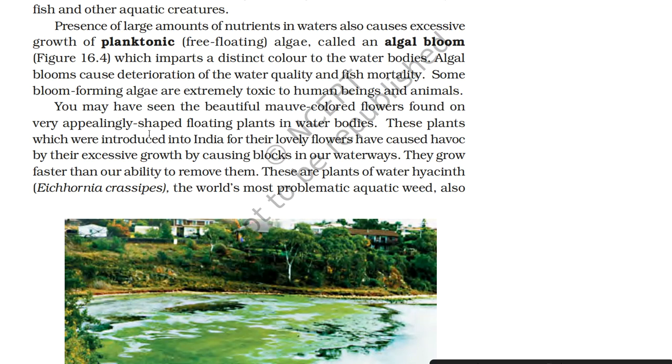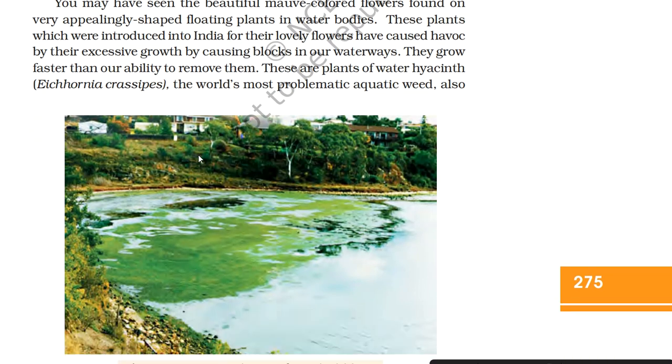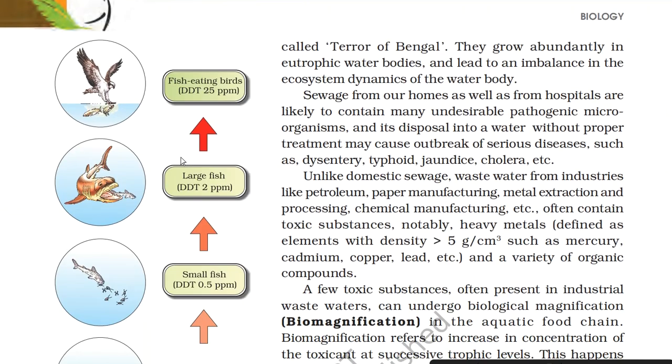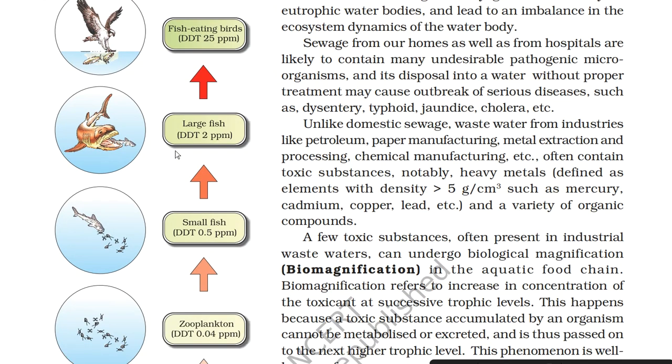Some bloom forming algae are extremely toxic to human beings and animals. You may have seen the beautiful mauve-colored flowers found on very appealingly shaped floating plants in water bodies. These plants, which were introduced into India for the lovely flowers, have caused havoc by their excessive growth by causing blocks in our waterways. They grow faster than our ability to remove them. These are plants of water hyacinth, Eichhornia crassipes, the world's most problematic aquatic weed, also called terror of Bengal. They grow abundantly in eutrophic water bodies and lead to an imbalance in the ecosystem dynamics of the water body.